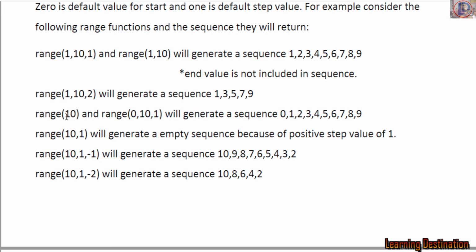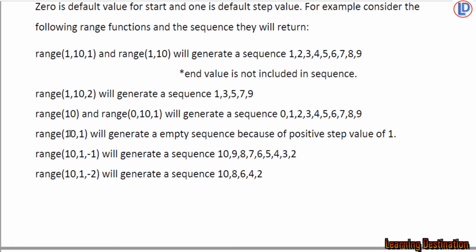Likewise, if we write range 10, which is also equal to range 0, 10, 1, it will generate a sequence starting from 0 because the start value by default is 0 and step is by default 1, so we will get 0, 1, 2, 3, 4, 5, 6, 7 up to 9. Likewise, if we write range 10, 1, it will generate an empty sequence because of positive step value of 1.